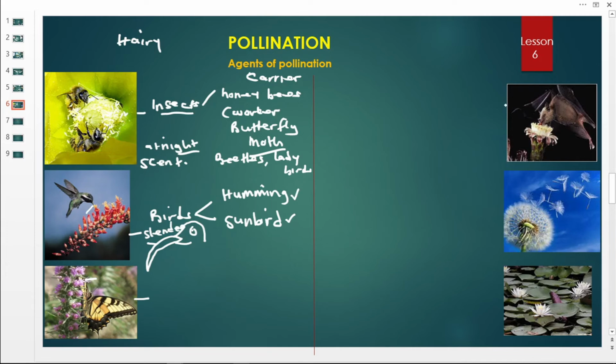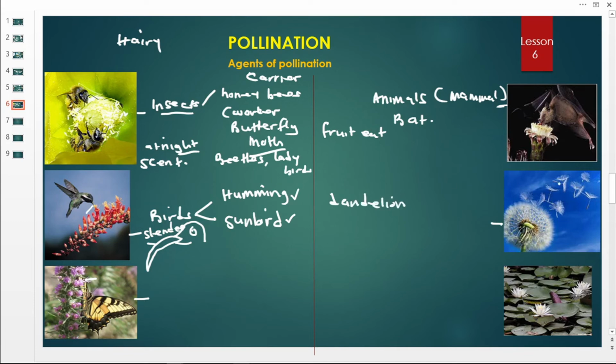Then here we are having animals, and under animals we are having this mammal. It is a flying mammal and it is a bat. The type of bat this is, it is the fruit eating bat. As it is looking for fruits, it ends up even looking for juices from flowers, thus it carries out pollination.